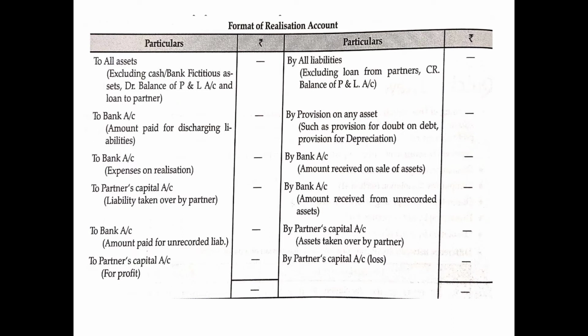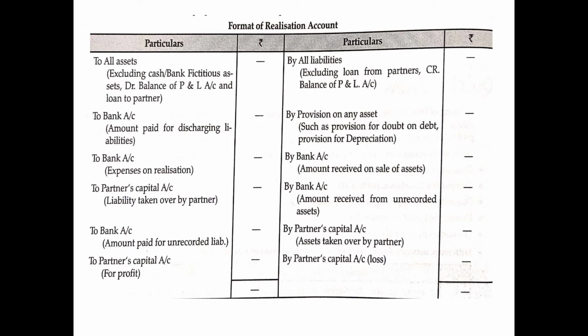Then thirdly, To Bank Account again, but this time for expenses on realization, because obviously for selling the assets and paying off the liabilities, a number of expenses have to be incurred, which are known as realization expenses or dissolution expenses. Those expenses, when paid in cash, are an expense for the firm. The money goes out of the bank balance and will be shown on the debit side of realization account.